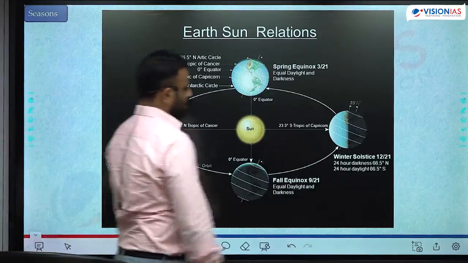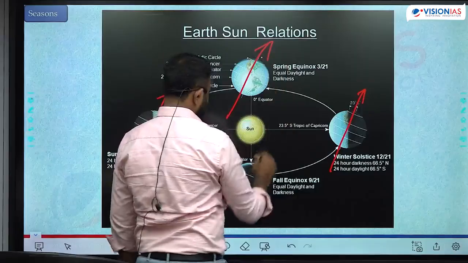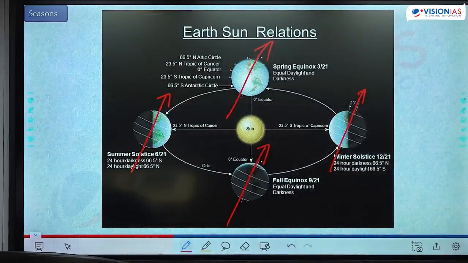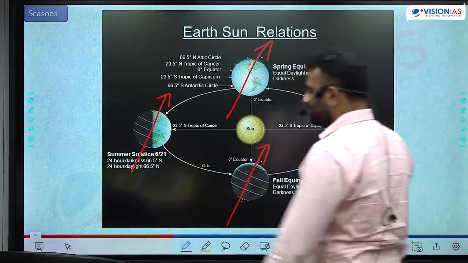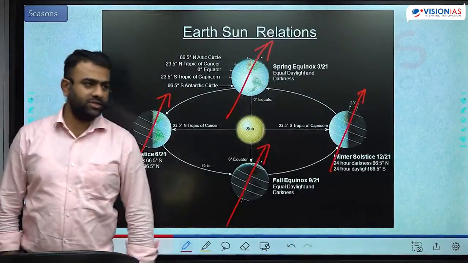If this is the tilt here, this is the tilt here, this is the tilt here, this is the tilt. That is what we call the fixed axis of rotation. Axis is not only tilted, it is fixed in its position. Axis will not change its position. Throughout the entire revolution, it is tilted in the same direction.